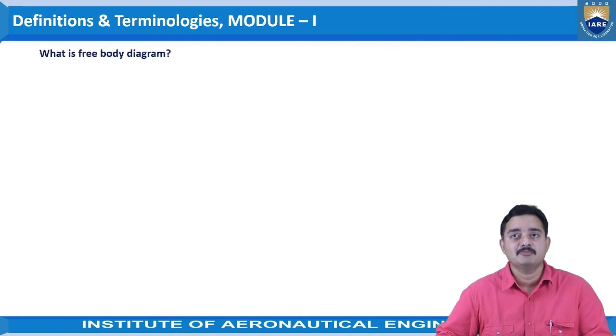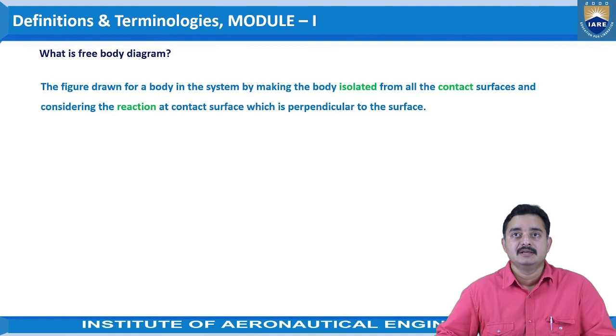Next one, what is a free body diagram? The figure drawn for a body in the system by making the body isolated from all the contact surfaces and considering the reaction at the contact surface, which is perpendicular to the surface.